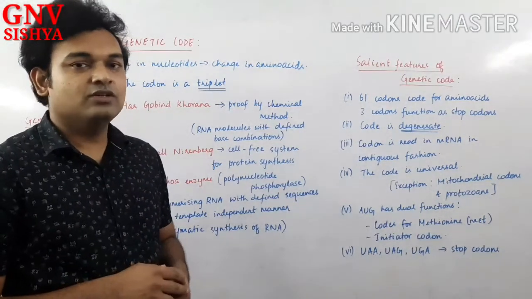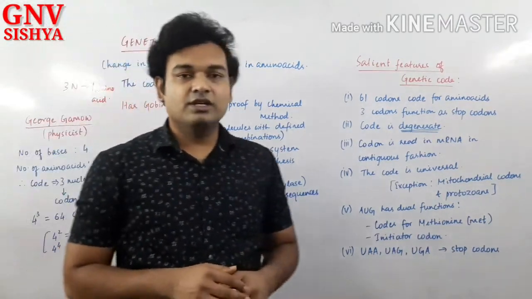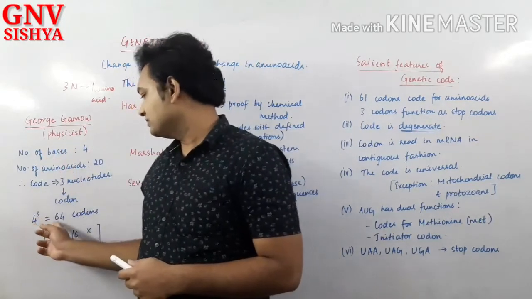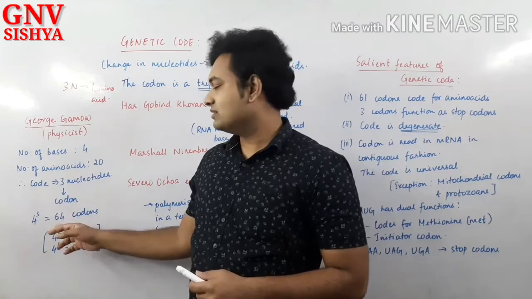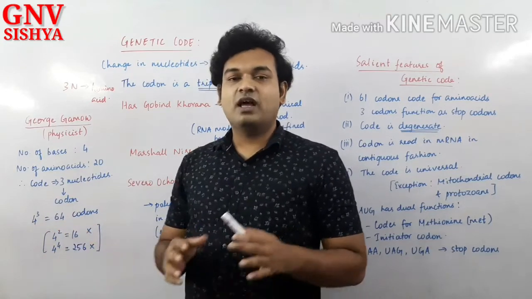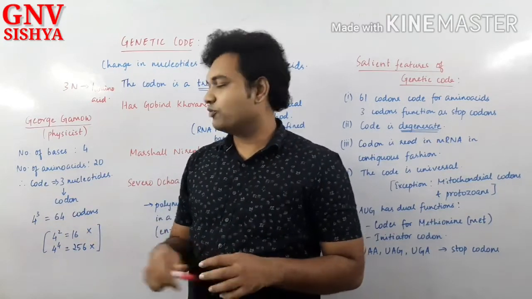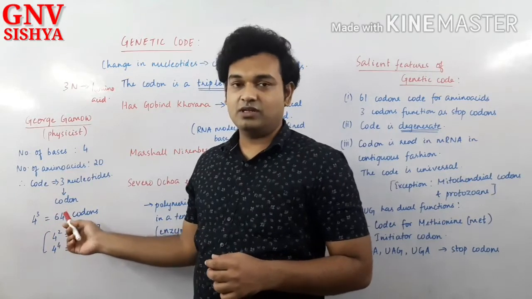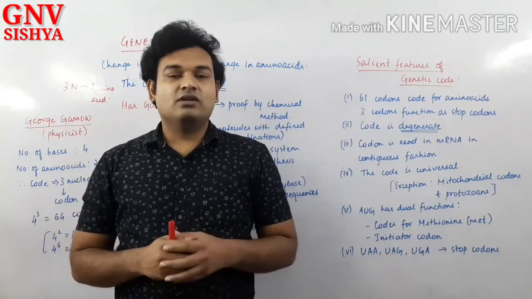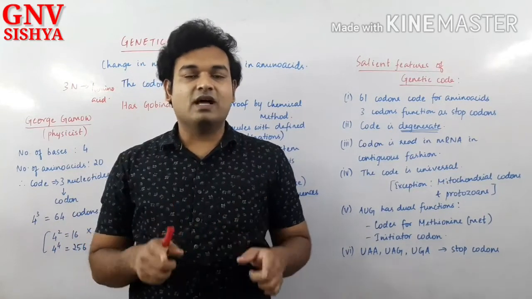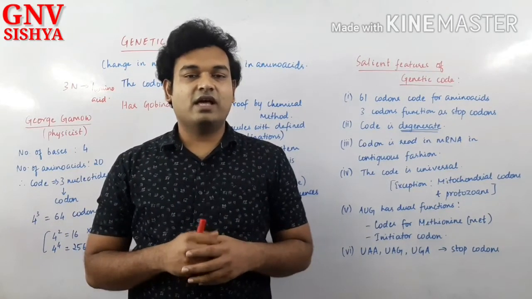So what is our conclusion? Totally 64 codons are produced, and 64 codons will be responsible for producing amino acids. You can see the table of the various amino acids and their codons.